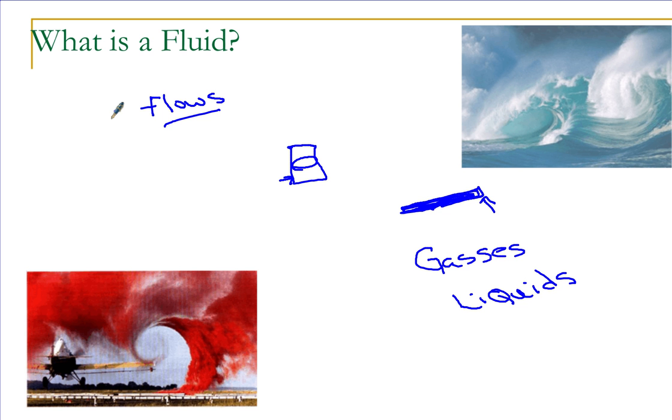So fluids flow. They take the shape of their containers. One fluid I especially like is sand. Sand is a fluid because it flows. You can pour it. It takes the shape of its container, and if you apply a shear stress, it changes its shape permanently.